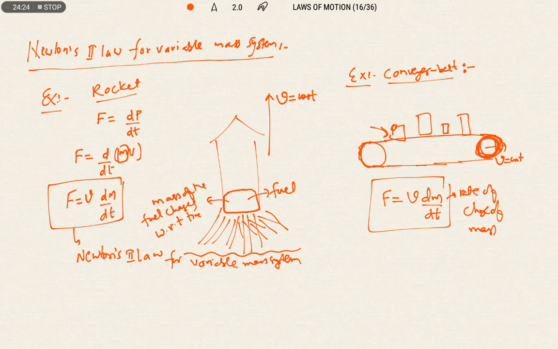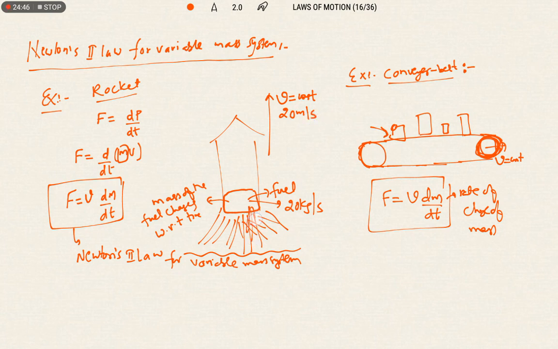Suppose based on this the question will be asked like this. The fuel in the lower chamber of the rocket is burning at a rate of 20 kg per second. The rocket is moving with a constant speed of 20 meter per second. Then what is the thrust acting on the rocket?